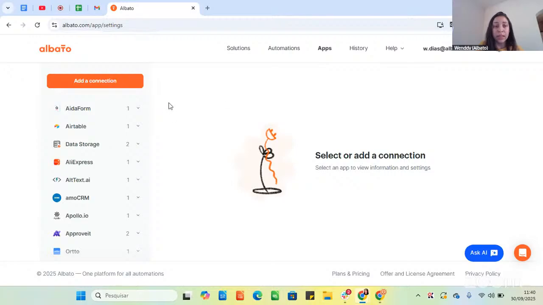So for example, I work in an agency and my client wants to connect their Facebook so we can track their ads results. I don't want to share my Albato credentials with this guy.